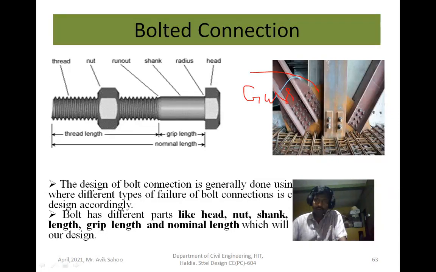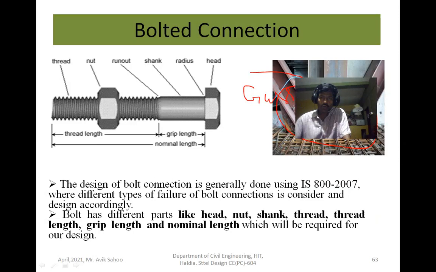Here you see this is one connection where three members are joined. By the application of bolts the members are joined, and the gusset plate is also used. So on the gusset plate, the three members are joined by using bolts. Now the bolt has different portions.